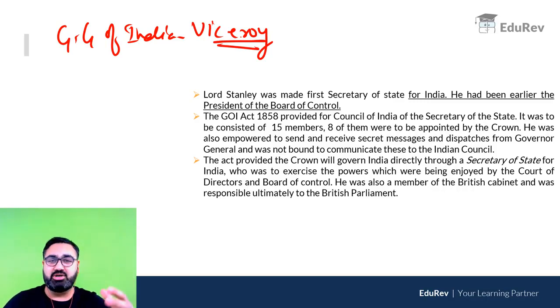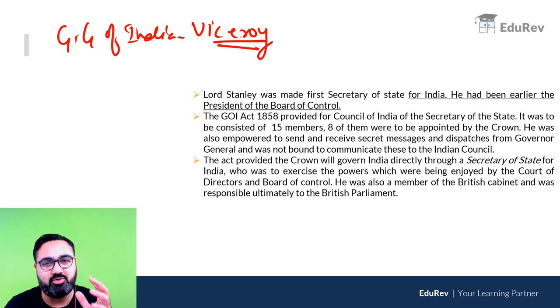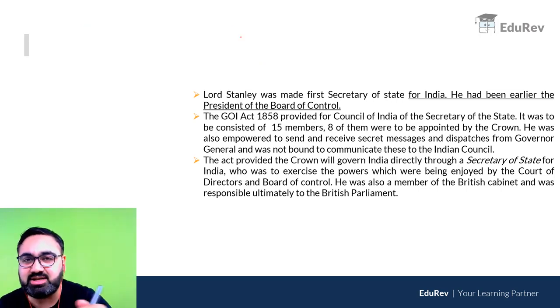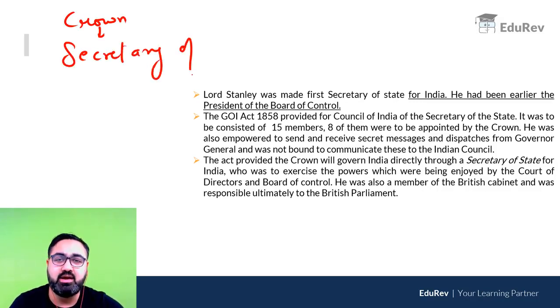Viceroy means a messenger or the representative of the monarch. So अब बोला गया कि क्योंकि monarch rule कर रहा है भाई इंडिया के ऊपर, so the representative of the monarchy would be the viceroy. So अब इंडिया में जो head करेंगे that would be the viceroy. Now the system was something like this. At the top was the crown. To help the crown, there was a position now introduced called Secretary of State for India.